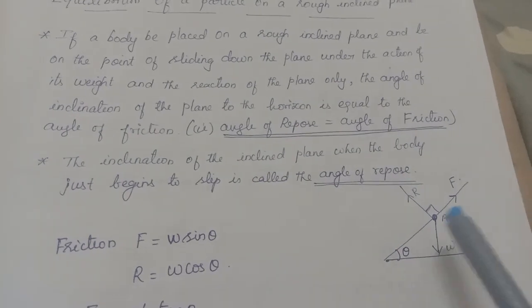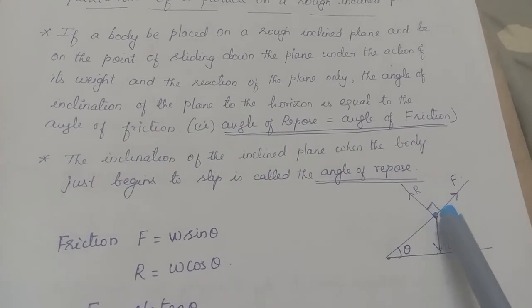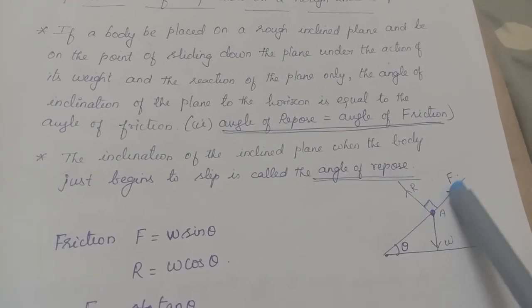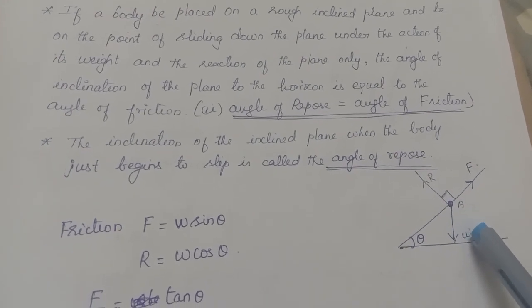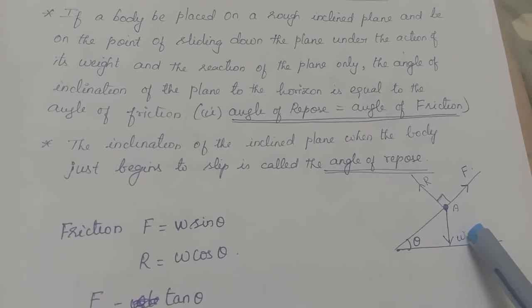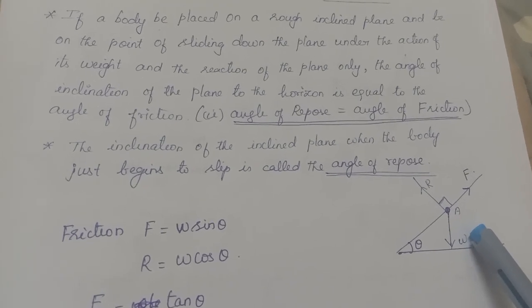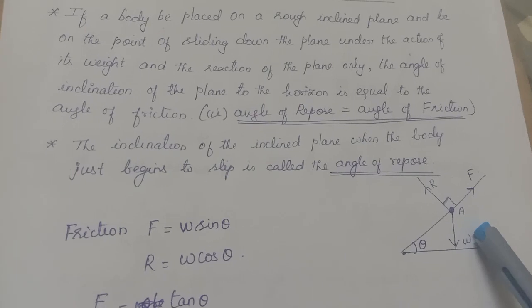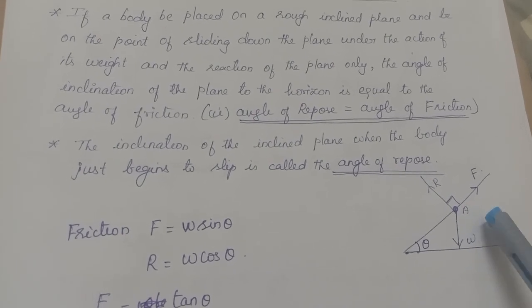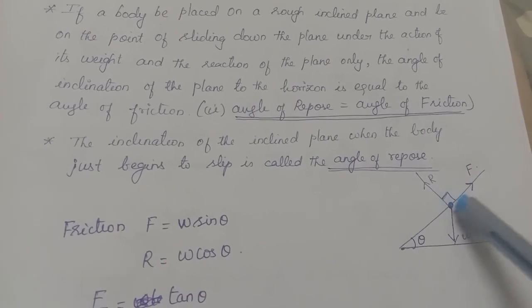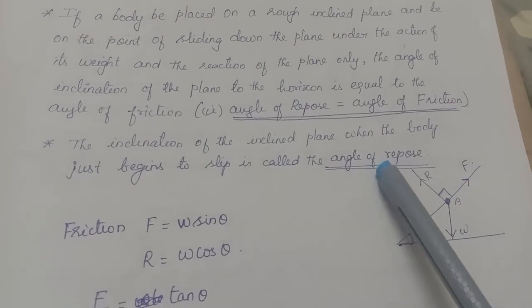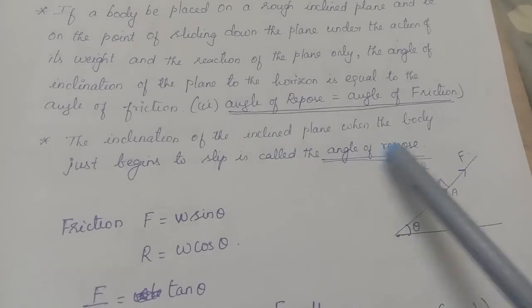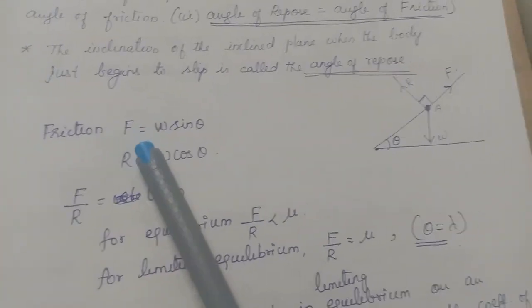In this one, I am going to resolve the forces at this point A, along and perpendicular to the plane. I have already posted a video, mechanics video 2. In that video, I have clearly explained how to resolve forces into horizontal and vertical components. If you want, you can go through that video, which will be very helpful. So here, when I resolve these forces along and perpendicular to the plane, not the horizontal and vertical, I get the equations F equal to W sin theta and R equal to W cos theta.